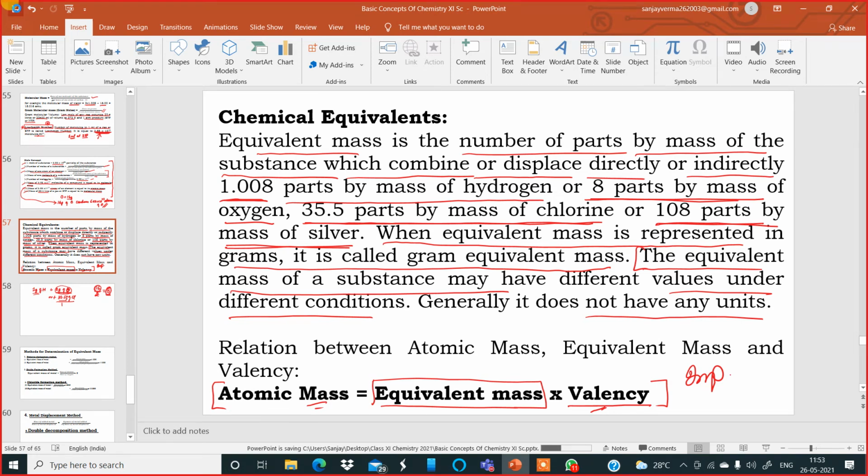Save it properly in your mind. Atomic mass is equal to equivalent mass multiplied by valency, or equivalent mass is equal to atomic mass divided by valency. I hope that is clear to all of you now. Okay, so this is all about chemical equivalents in this chapter.